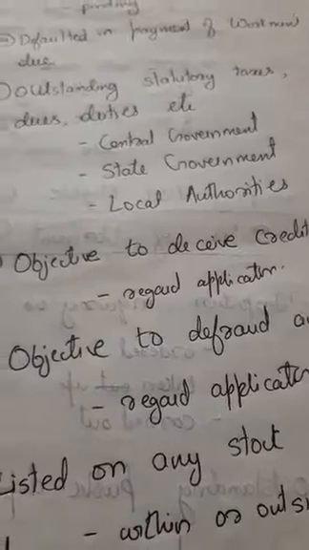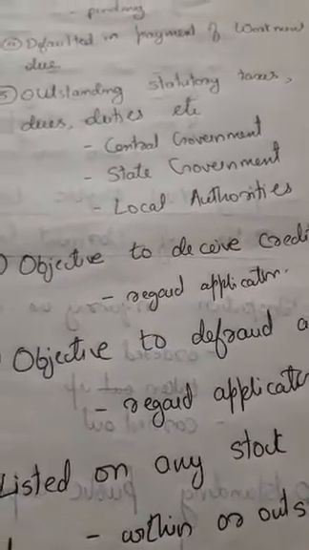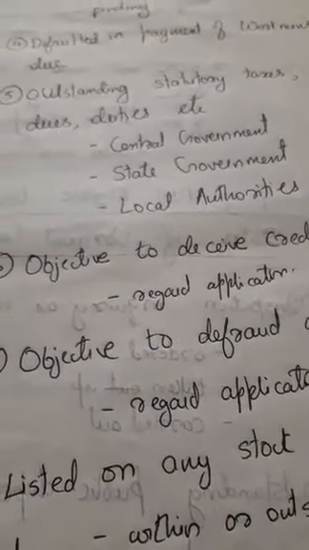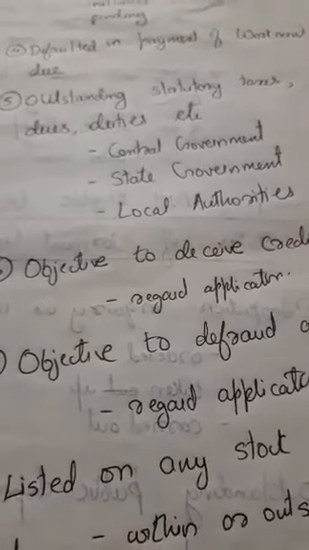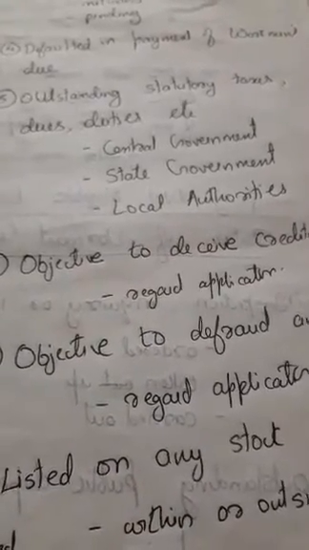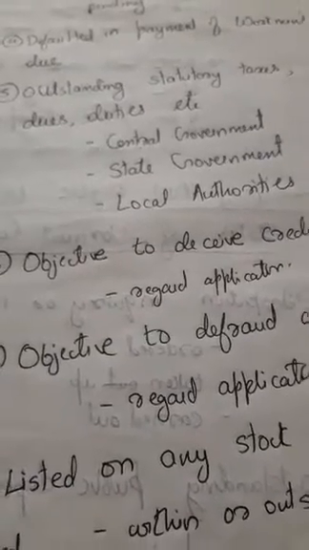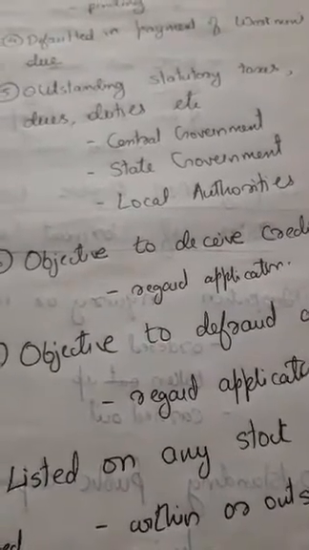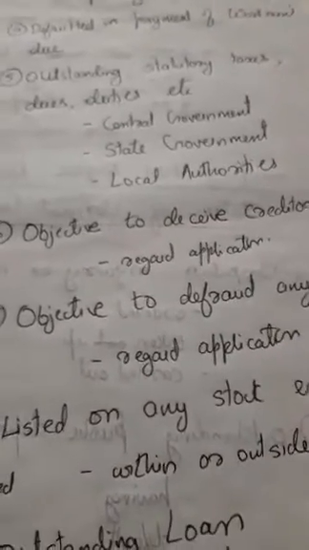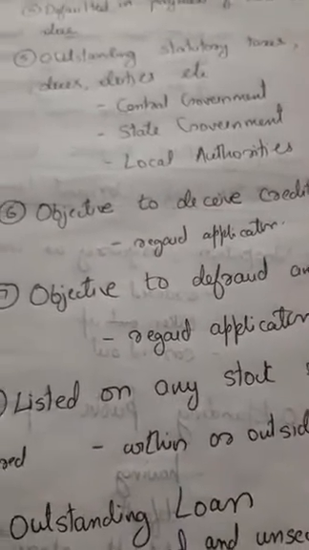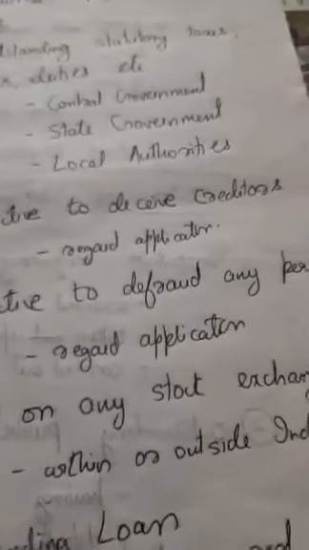Then a company where outstanding statutory taxes, dues, duties, etc. of the central government, state government and local authorities are pending. That means a company having pending statutory taxes, dues, duties, etc. of the central government, state government and local authorities is also ineligible to apply for the status of dormant company.